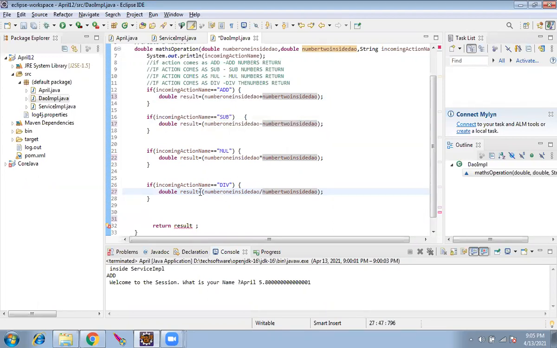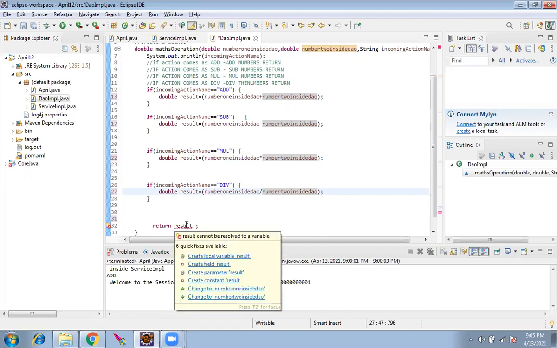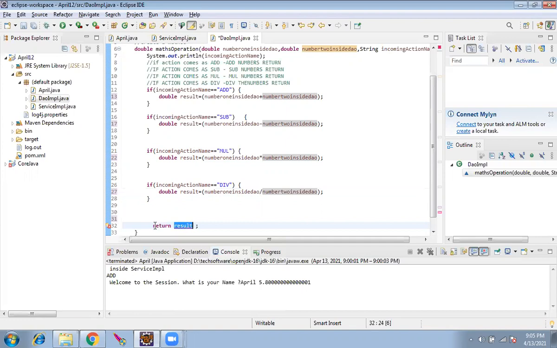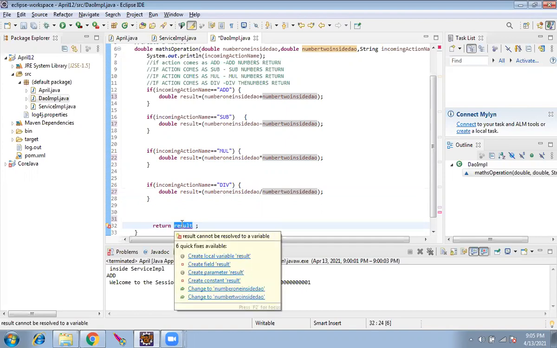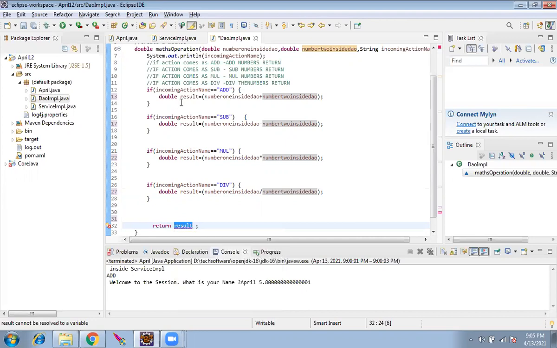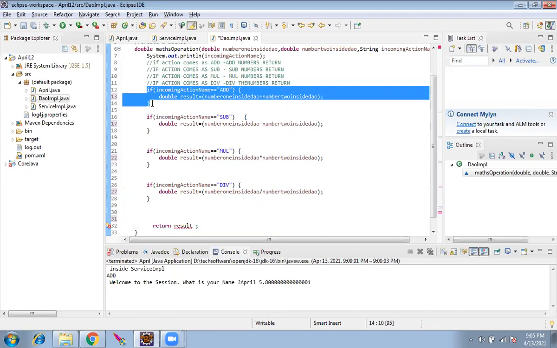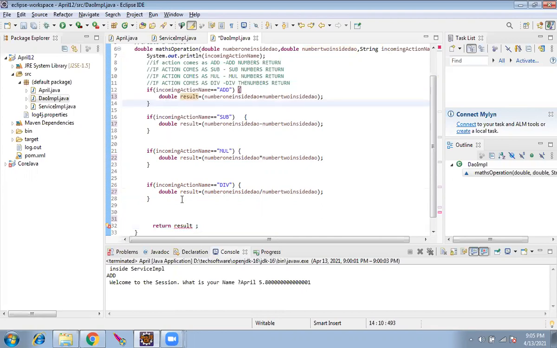Now there is one small error. This is not able to find what result is. You are asking me to return something, but you have not declared it anywhere. You have declared it, but inside an if. I have to declare it outside.